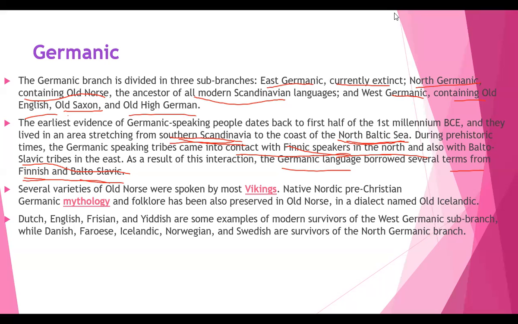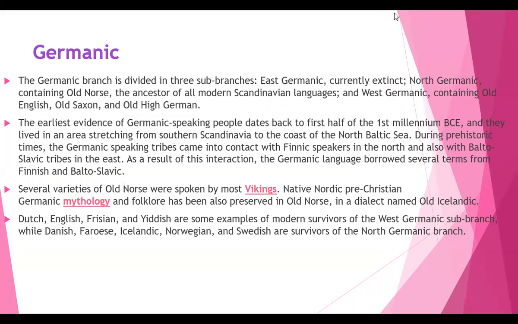How the language has derived, how it came from those particular areas, and how it was derived: these are a few places which tell how it has been derived. Well, Danish, Faroese, Icelandic, Norwegian, and Swedish are survivors of the North Germanic branch, right? So these all are about the Germanic branch, right? Let's get into the next branch.